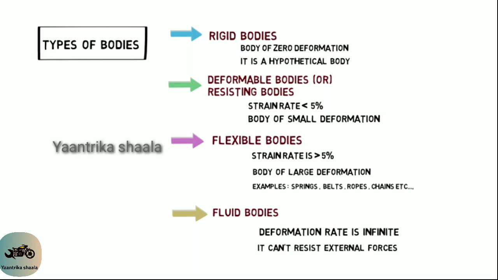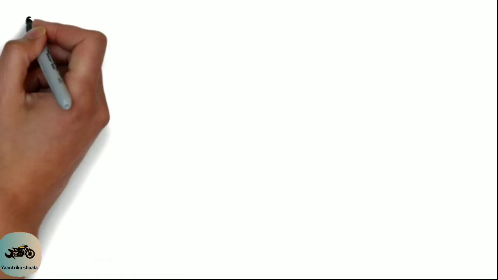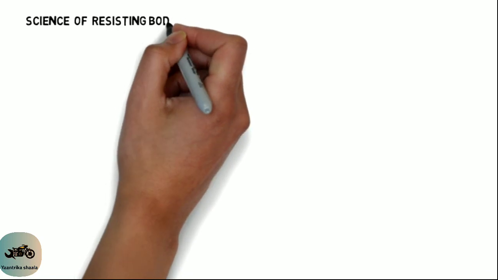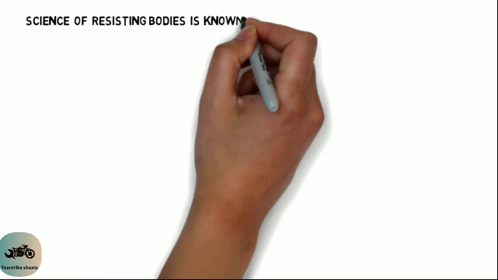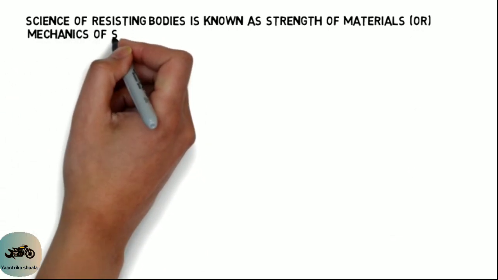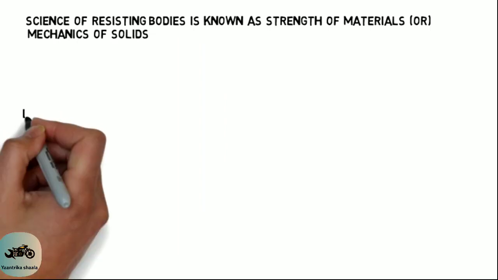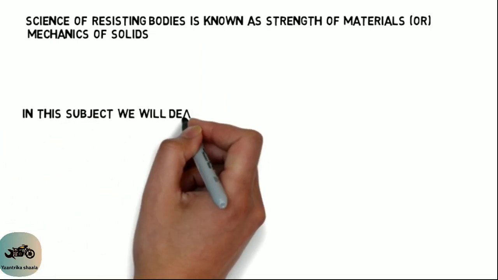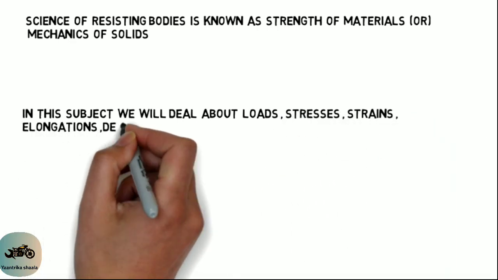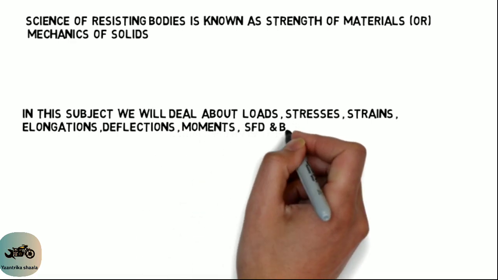Friends, by clearly observing here, the study and analysis of each and every body is one subject in the mechanical engineering department. Now coming to the subject we need, the study or science of deformable bodies or resisting bodies is known as strength of materials or mechanics of solids, as I already discussed above. Here another name of strength of materials is mechanics of solids. In this subject we will deal with loads, stresses, strains, elongations, deflection of bars, movements, shear force and bending moment diagrams, deflections of beams, torsion, etc.